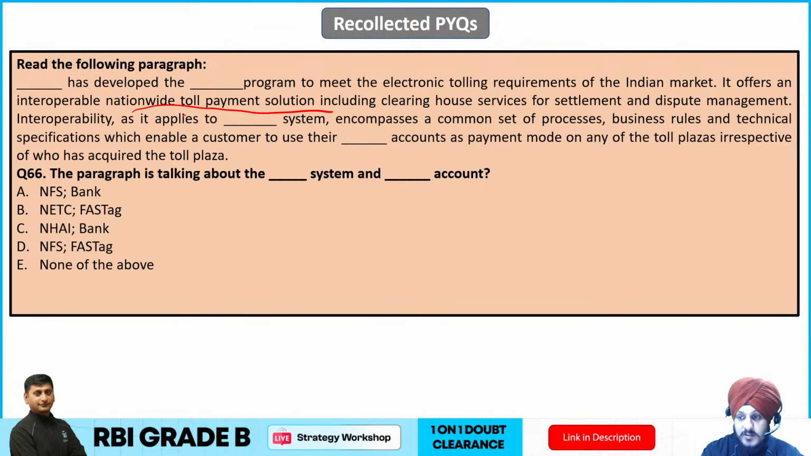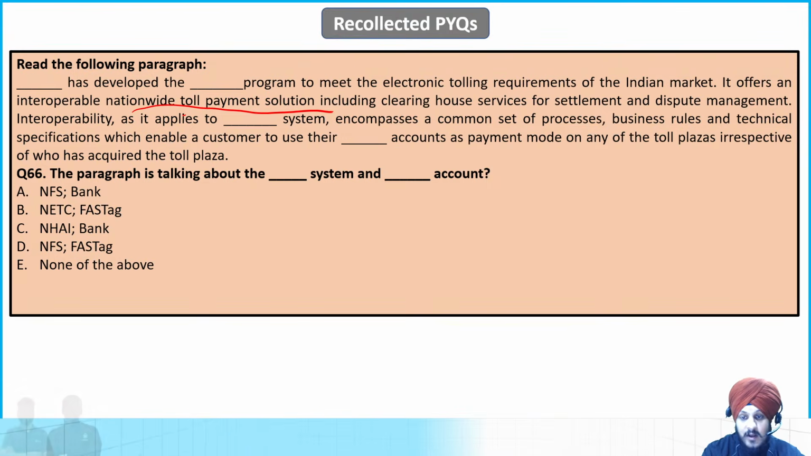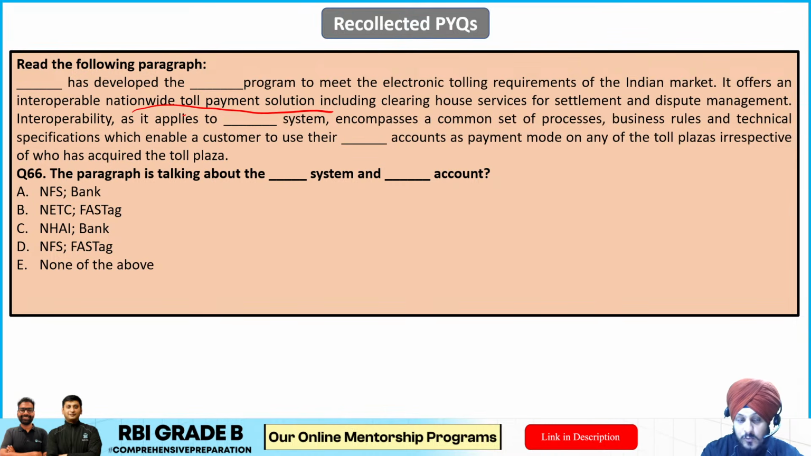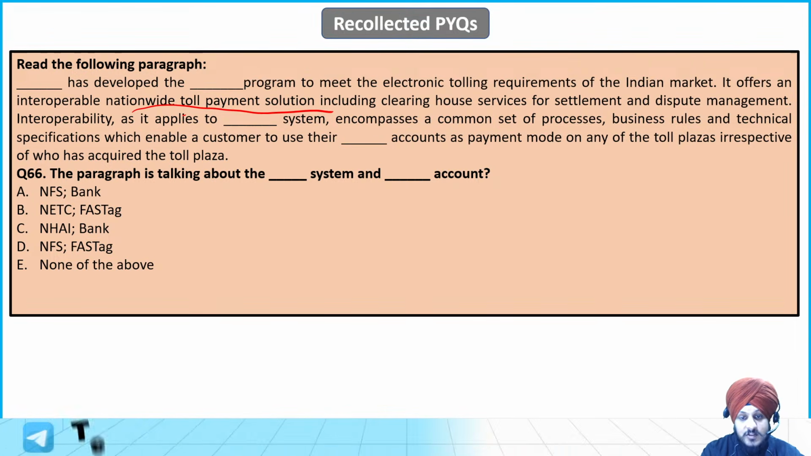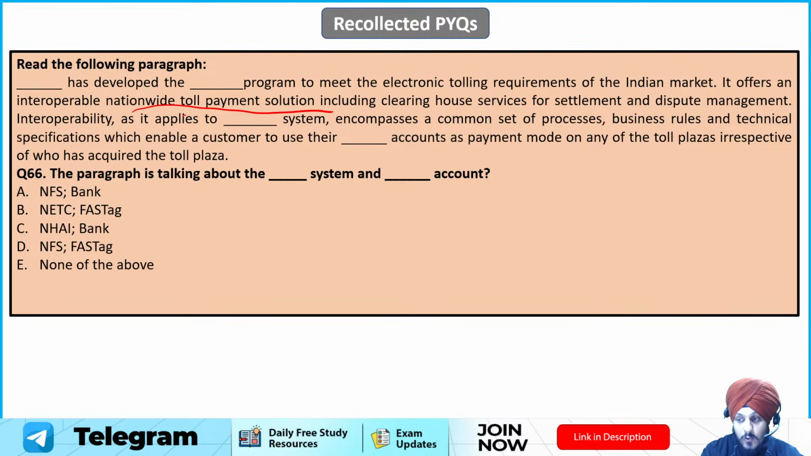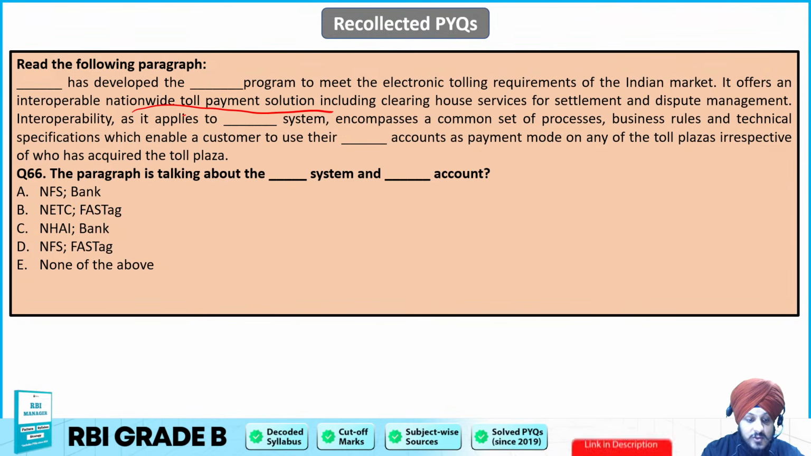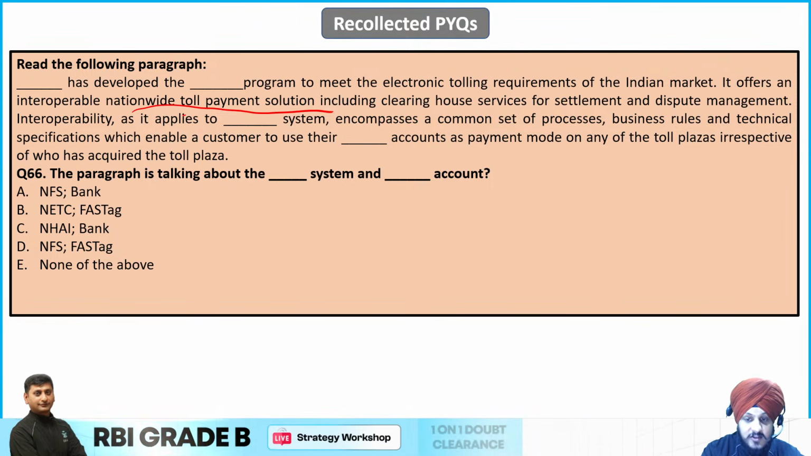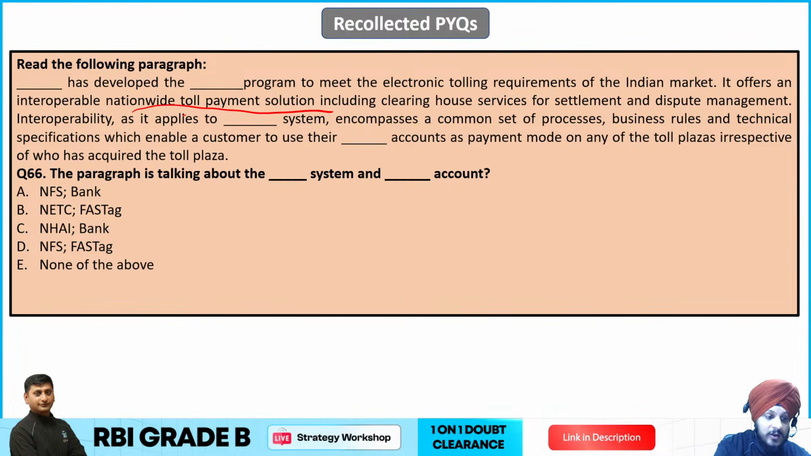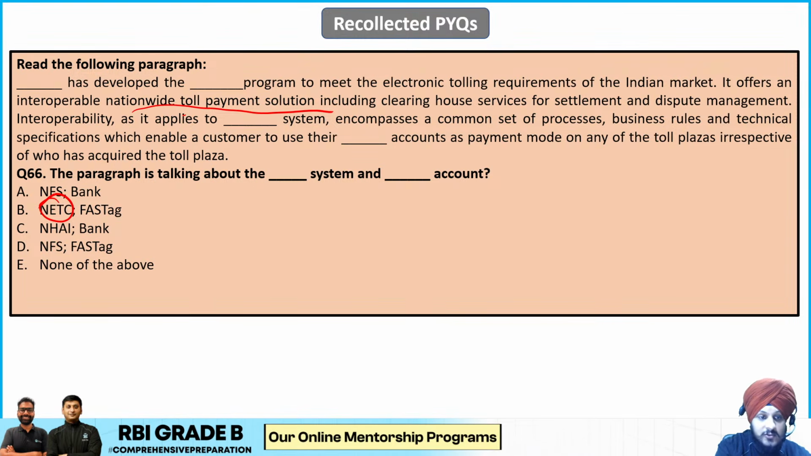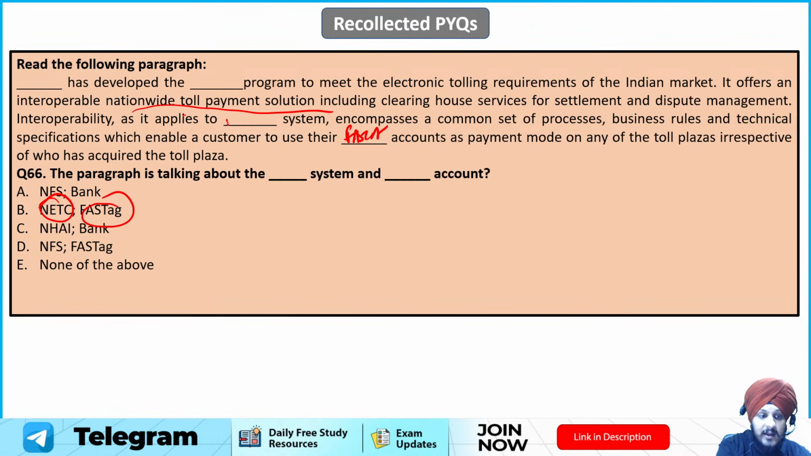Toll payment solution, as it applies to Dash system and encompasses a system of processes, business rules and technical specifications which enable the customer to use their Dash account as a payment mode at any toll plaza, irrespective of who has acquired the plaza. So the question is asking which system is being talked about. It is talking about the National Electronic Toll Collection System, which is NETC. And which account? The FASTag account. So that is going to be the answer to this question.